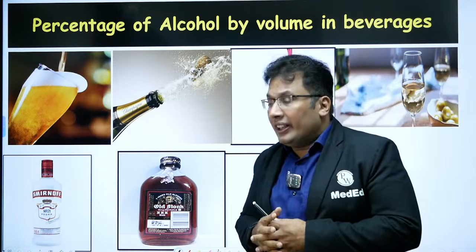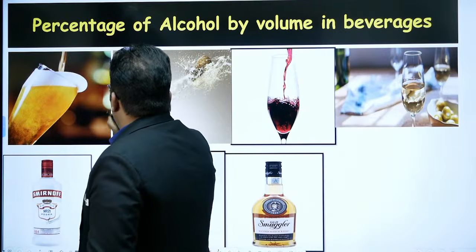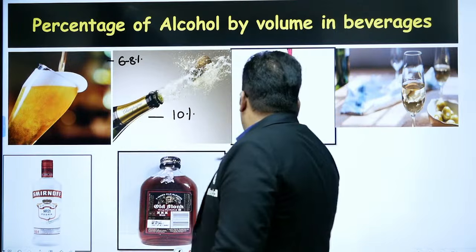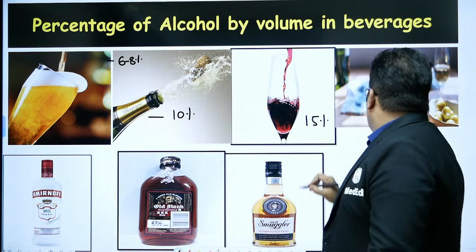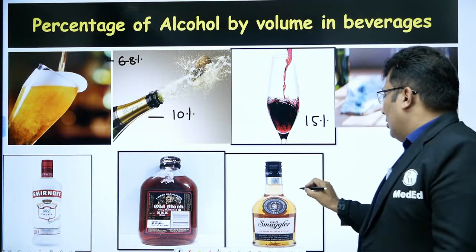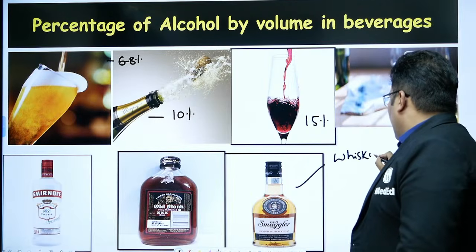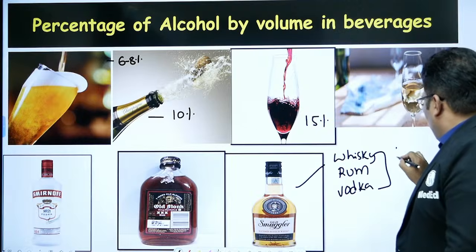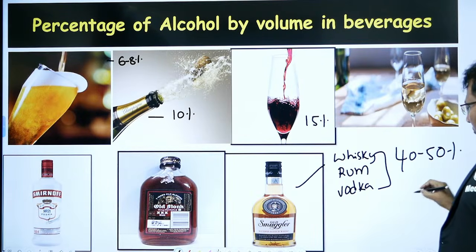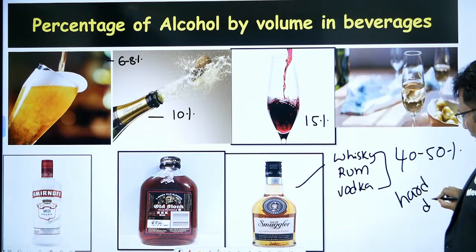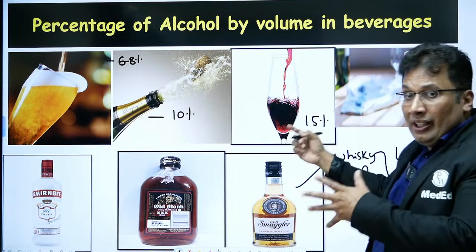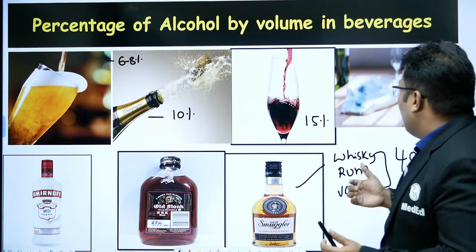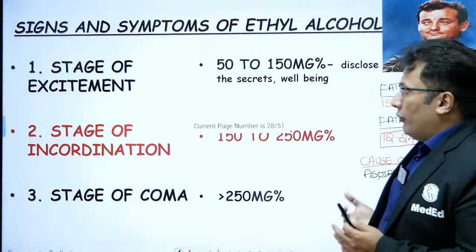Wine will also be there, sherry. So this is basically beer, around 6 to 8 percentage. Champagne around 10 percentage. Sherry is around 15 percentage. Then whiskey, rum, and vodka are around 40 to 50 percentage, which is known as hard drink. Beer is normally known as soft drink, a light drink we can call it, but this is hard drink. Okay. You can write about a few points.